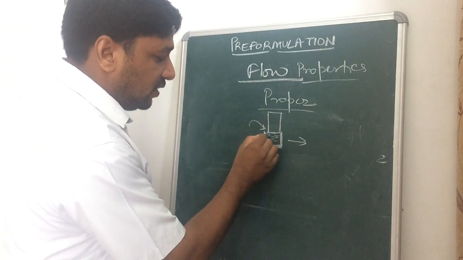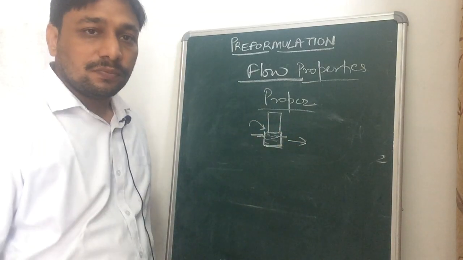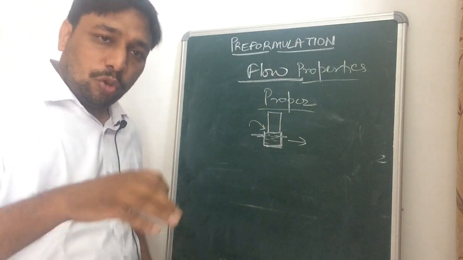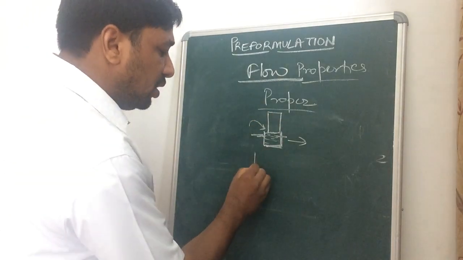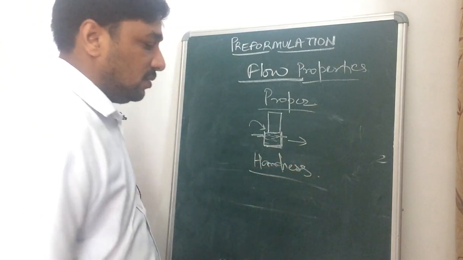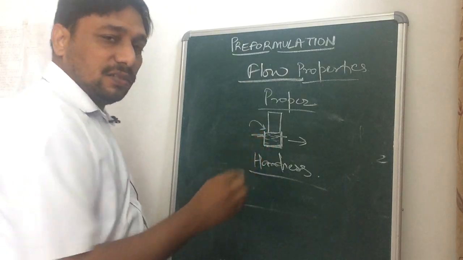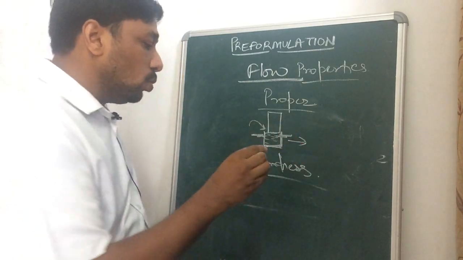For example, if the filled die cavity is less, there will be no proper compression of the tablet, no proper hardness; the required hardness of the tablet will not be achieved.